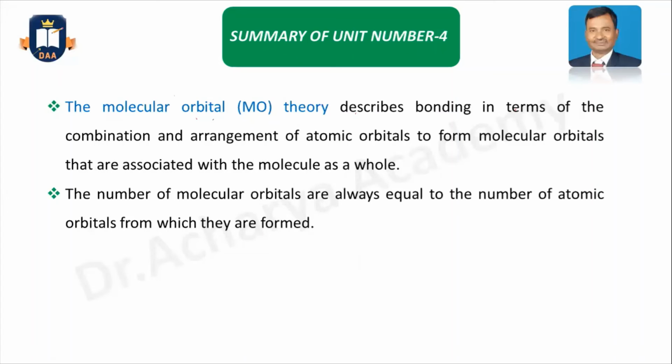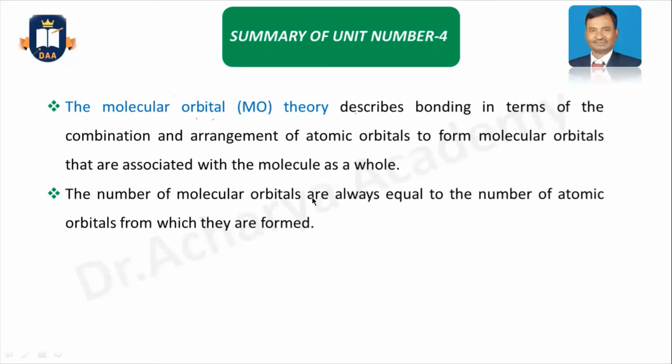After that, another theory has come, which is called the molecular orbital theory. In this theory, the bonding is described in terms of the combination and arrangement of atomic orbitals to form molecular orbitals that are associated with the molecule as a whole. That means all the atomic orbitals of the different atoms forming the molecule, you have to consider as a whole.